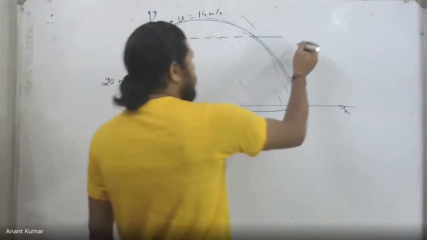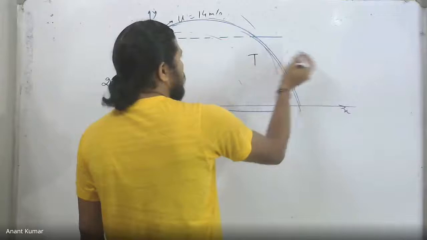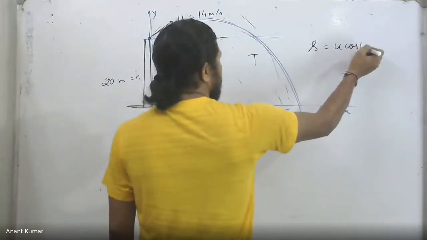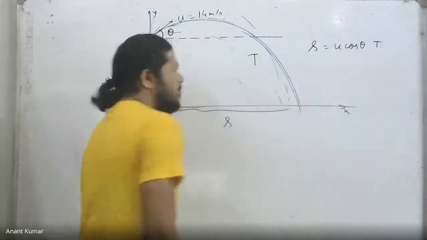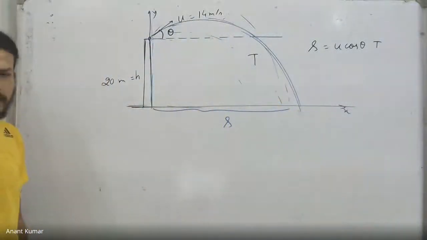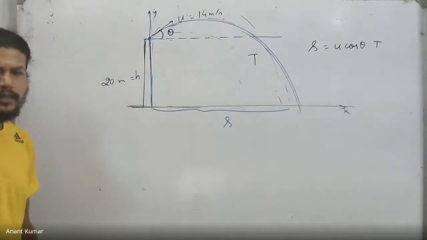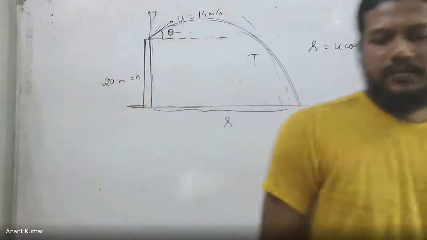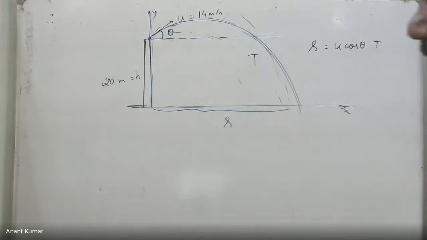So if I take the time of flight as capital T, in that case, s must be u cos theta multiplied with T. That is the horizontal displacement. And what? No, Abhijit, it is not. The answer is 30 degrees actually.